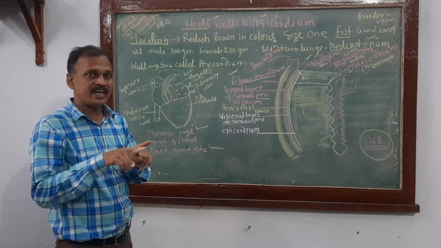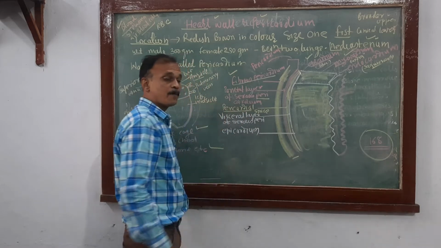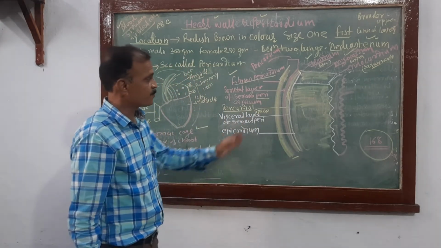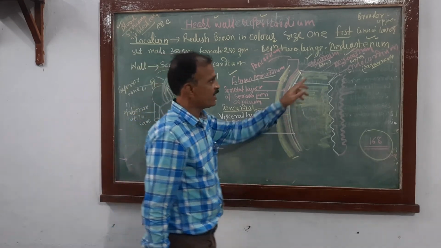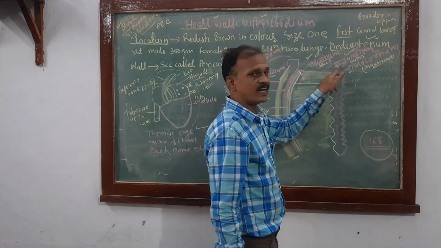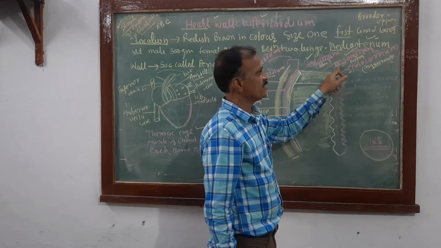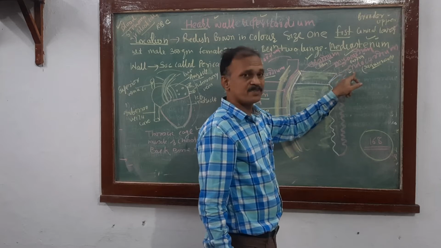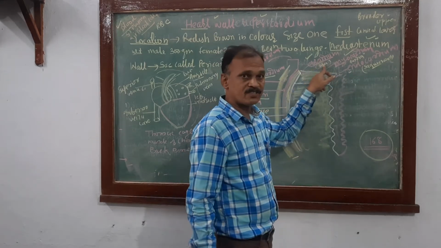Between these two layers there is a space, called the pericardial space, filled with pericardial fluid. Next, the wall of the heart is differentiated into three layers: epicardium, myocardium and endocardium. Epicardium is the outer layer, myocardium is the middle layer, and endocardium is the inner layer, which lines the chambers of the heart.